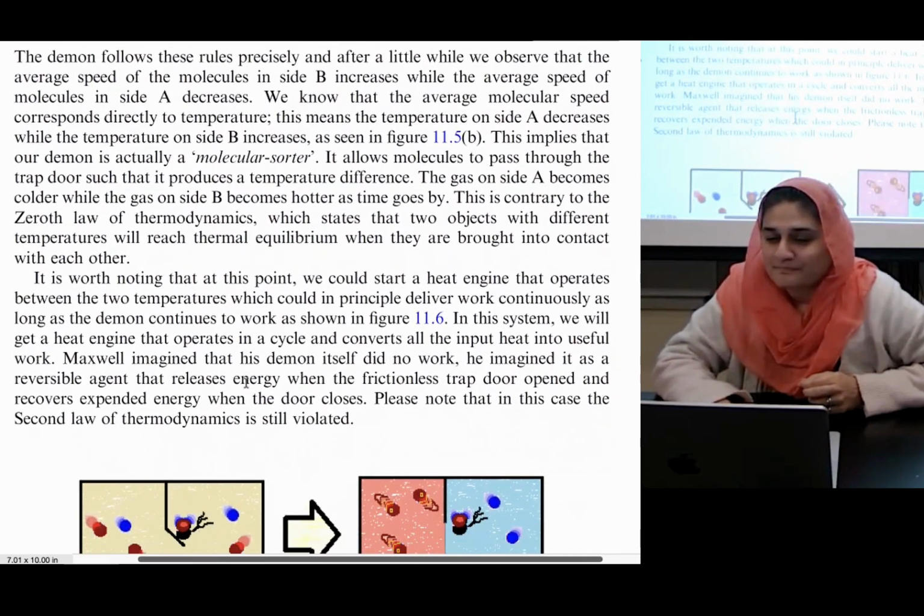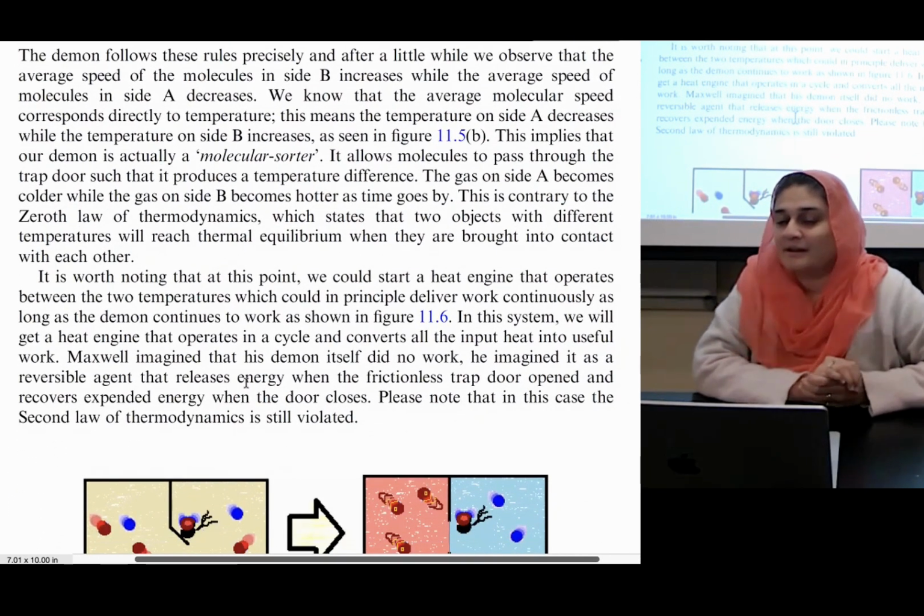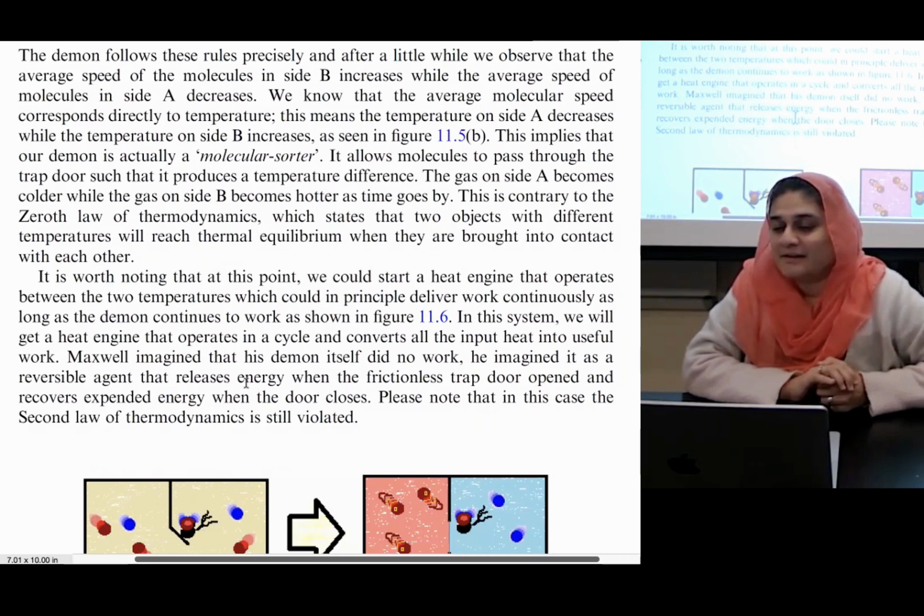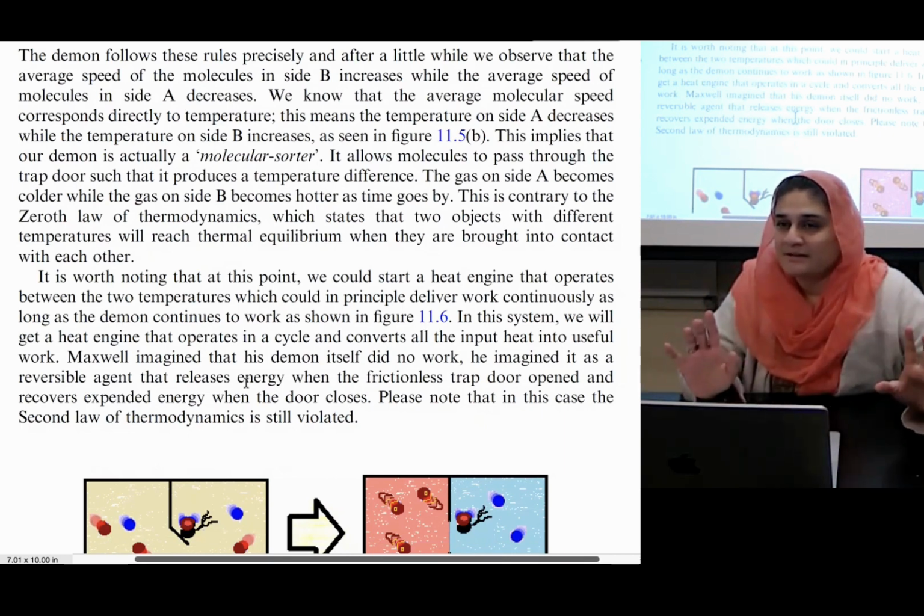The demon follows these rules precisely, and after a little while, we observe that the average speed of the molecules from side B increases, while the average speed of the molecules from side A decreases. So pause for a second. Do you understand what's going on?